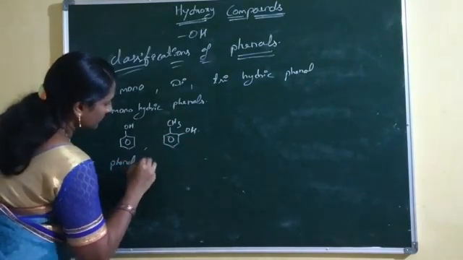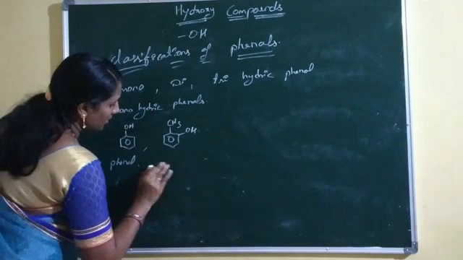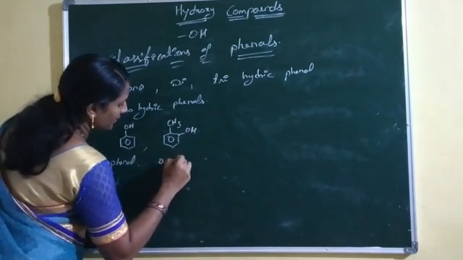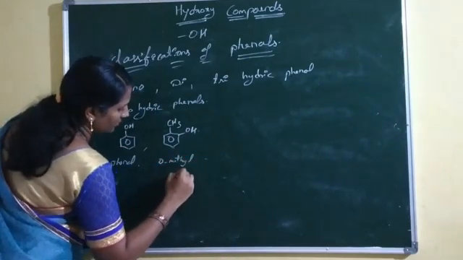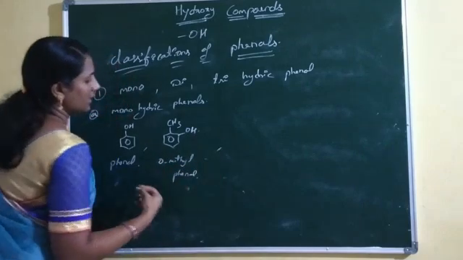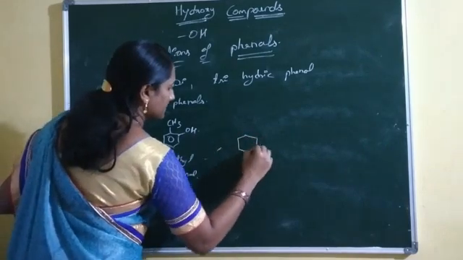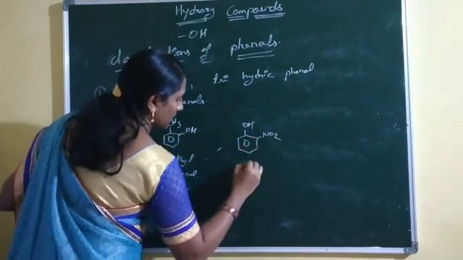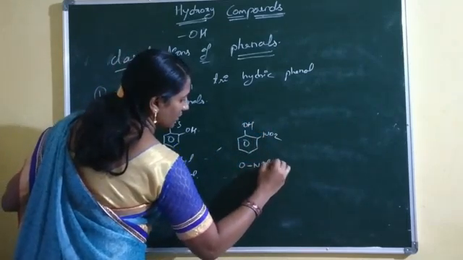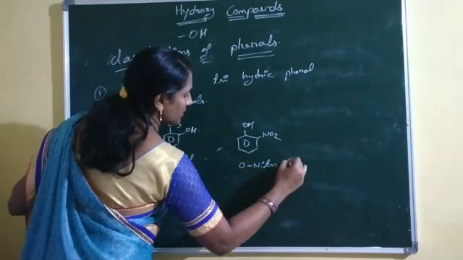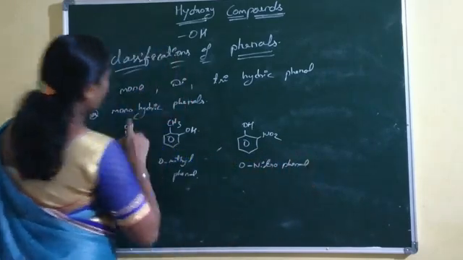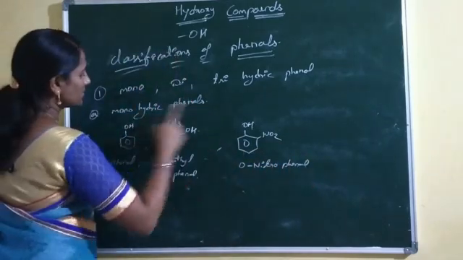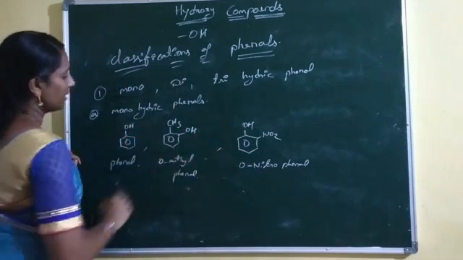Phenol and ortho-methyl phenol. Another example is ortho-nitrophenol, which is also an example of monohydric phenol. These three compounds have only one hydroxy group.